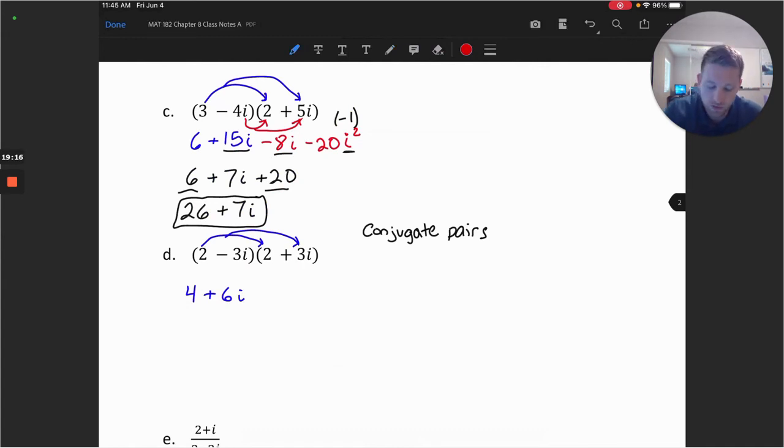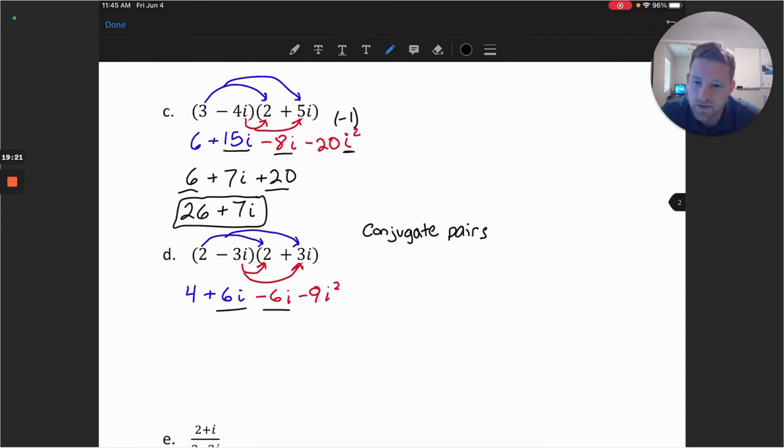We'll notice that those two middle terms will cancel, positive and negative 6i. So those will cancel to 0. We'll be left with 4. And notice that the i squared comes up again, which is negative 1. So we get a plus 9 on that last number. Negative 9 times negative 1 will be plus 9.